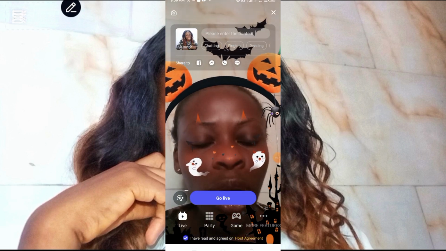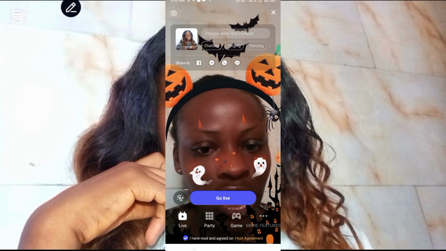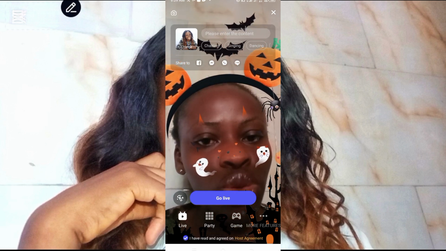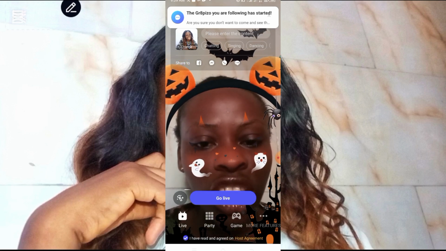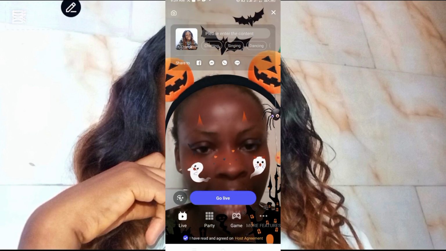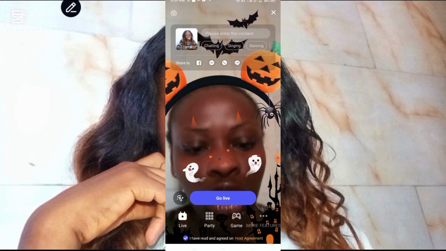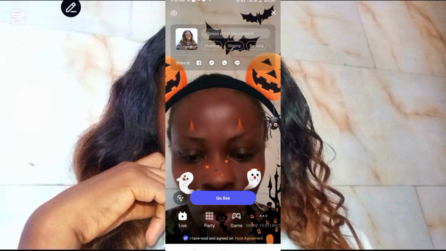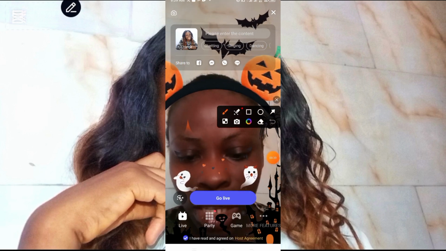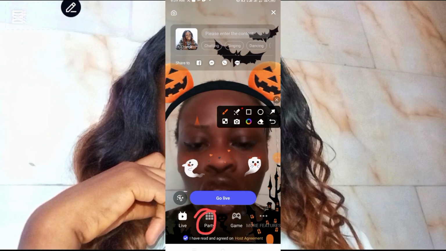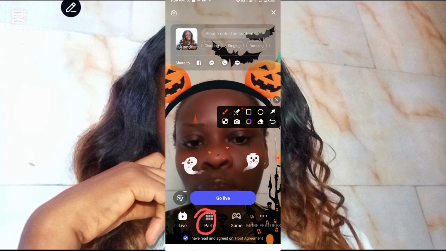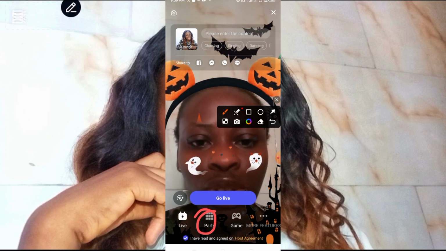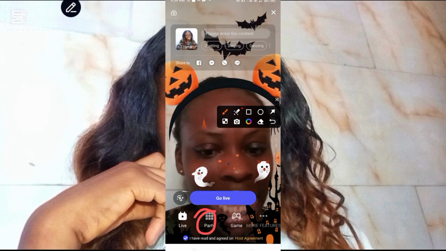Guys, Poppo live is in two phases. You may choose to go solo live. If you're doing solo live, it is just you being live. Then there is something called party on Poppo. So this is it. Look at the party here. Party means me opening my panel, then people coming to sit on my crown seat, people coming to sit on my panel. That is party.